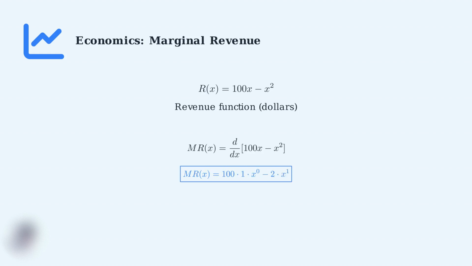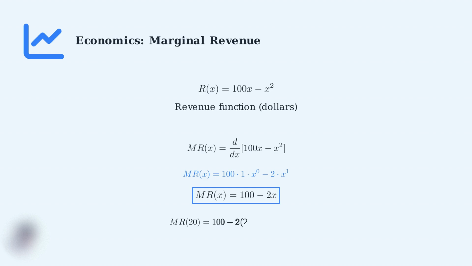We apply the power rule to each term separately. For 100x, we get 100. For negative x squared, we get negative 2x. Simplifying, 100 times 1 times x to the 0 equals 100, since x to the 0 equals 1. And 2 times x to the first equals 2x. This marginal revenue function tells us that when 20 units are sold, the marginal revenue is 100 minus 40, which equals $60 per additional unit. This information is vital for pricing and production decisions.